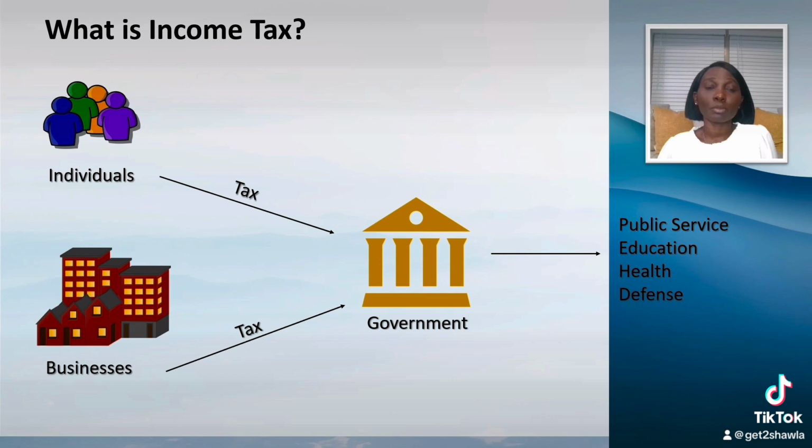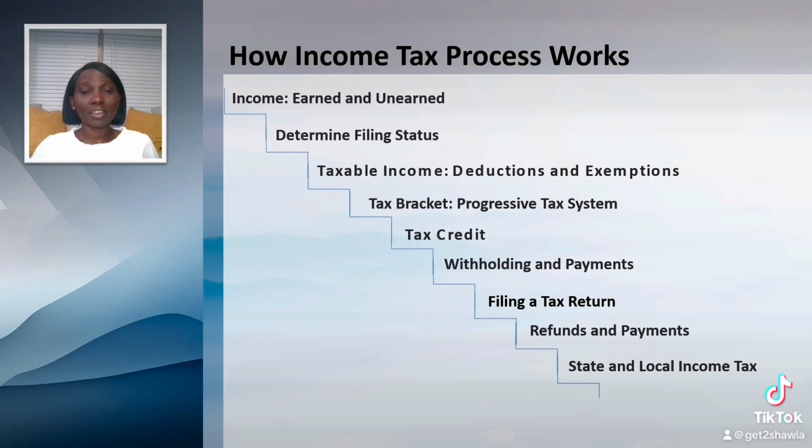and fund government programs. By law, taxpayers are required to file their income tax annually in order to determine their tax obligations. In the United States of America, the income tax filing is a way for the government to collect money from individuals and businesses based on their earnings. Here's a simple explanation of how it works. Throughout the year, individuals receive income through various sources. This income could either be earned or unearned income.